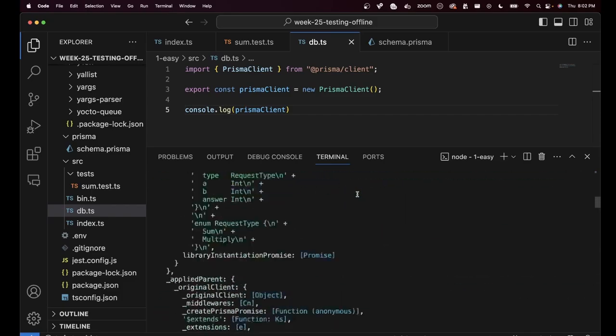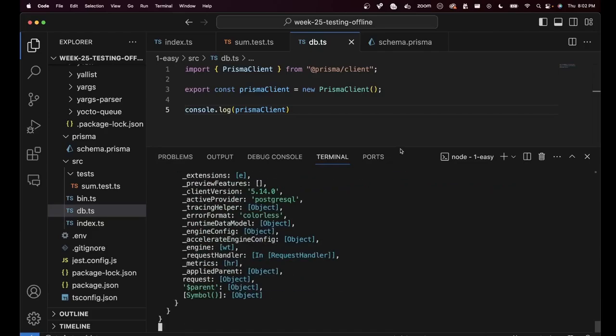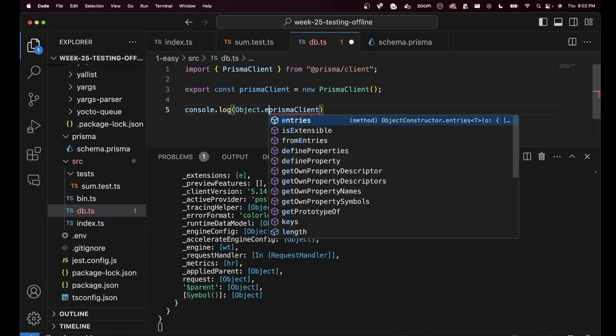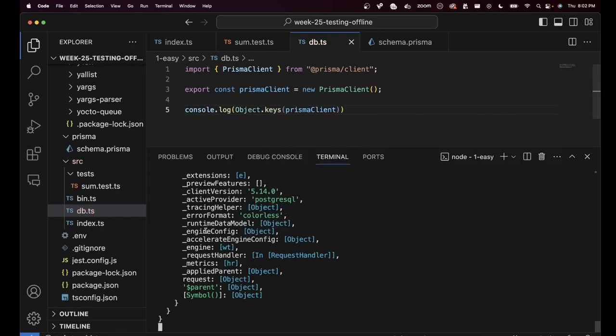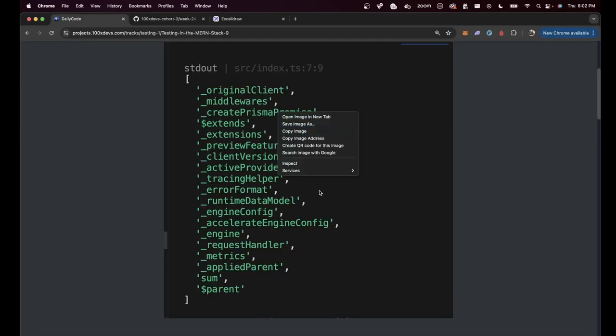If I log it, you will see a very big object. It's too big to even fit into my terminal. And hence I logged Object.keys, which means, as you can see, it's a very big object, the top level keys of that object. What do I mean by top level keys?